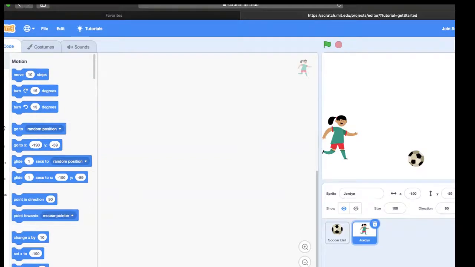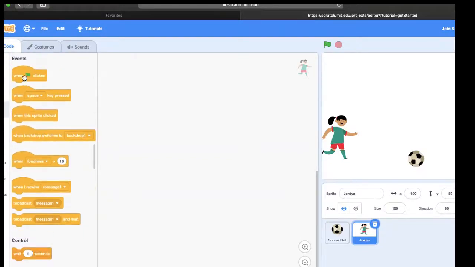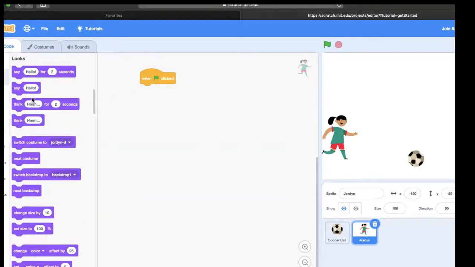So I'm going to get an event handler. When the green flag is clicked, I'm going to change the way Jordan looks by setting her size to 50%. And then I'm going to click the green flag just so I can see what Jordan looks like. And she looks kind of small there, but guess what? When she's full screen, she'll be huge. So I'll stop it right there.